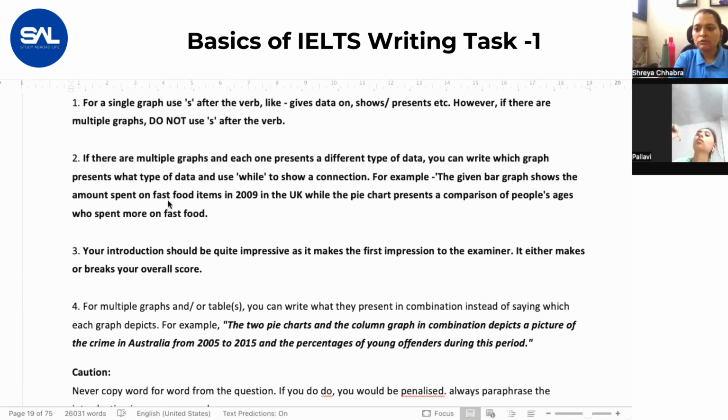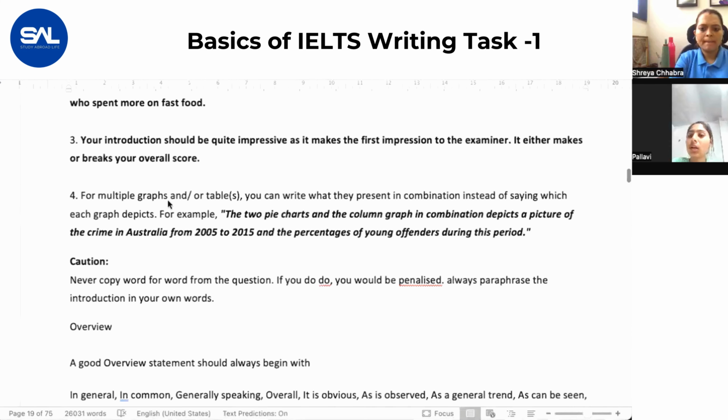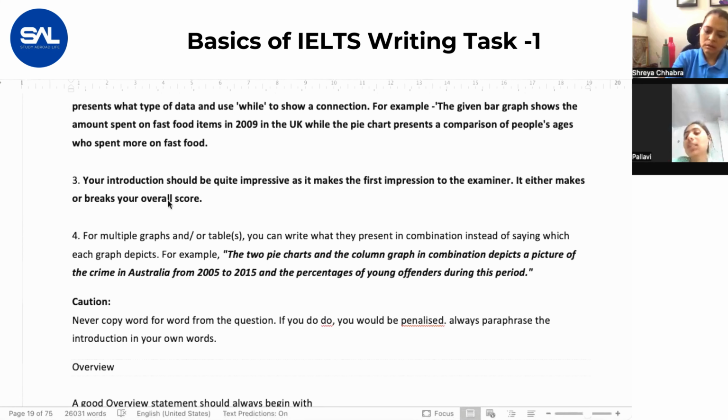So S will not come after your verb. If it is a single graph, use S. If it is multiple graphs, no S. If there is one chart, put S; if more than one, do not put S. Correct.